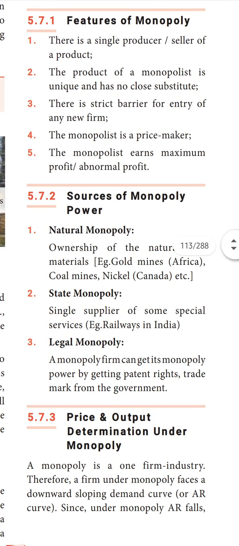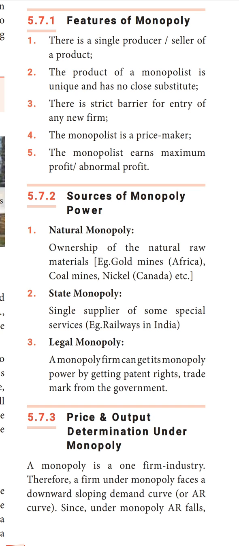There is a single producer, the single seller of the product. The product of a monopolist is unique and has no close substitute. There is a strict barrier to the entry of any new firm. Any new firm can't enter the monopoly. There is no competition at all in the monopoly.